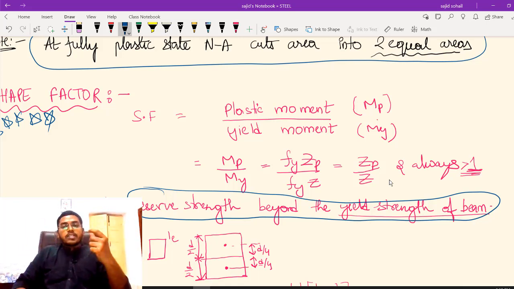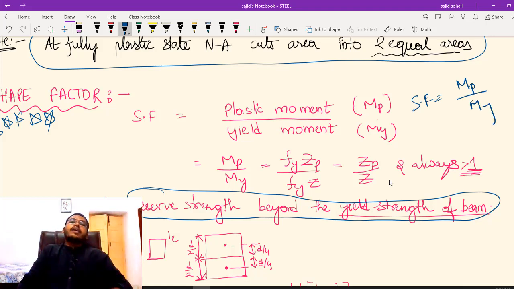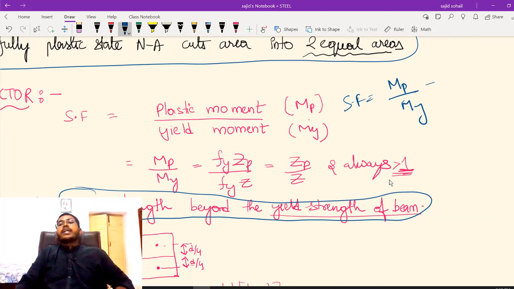So how much reserve strength a beam has beyond its yield strength, which term represents that? The shape factor represents it, and shape factor is nothing but your plastic moment Mp divided by the yield moment My. Mp you can write as fy into Zp, and My as fy into Z, just like we wrote above.